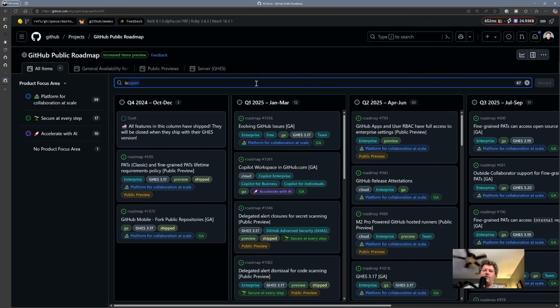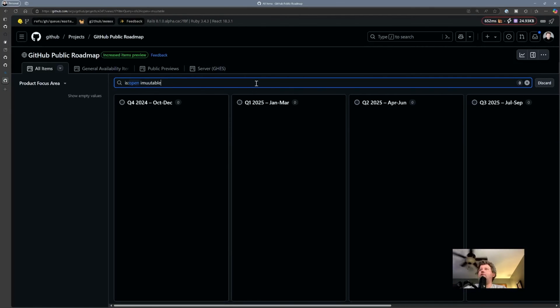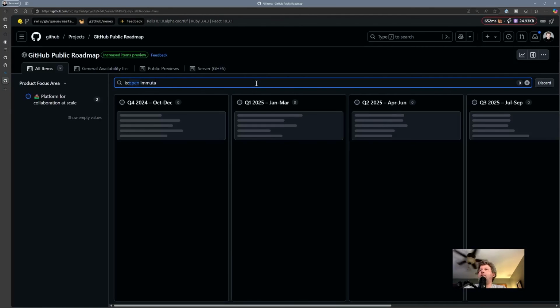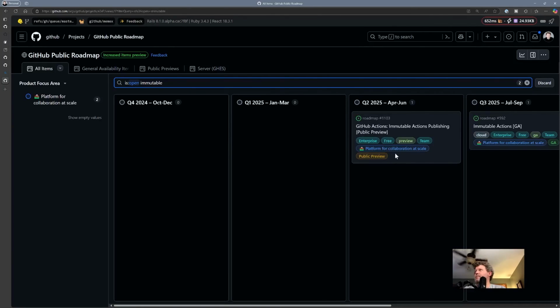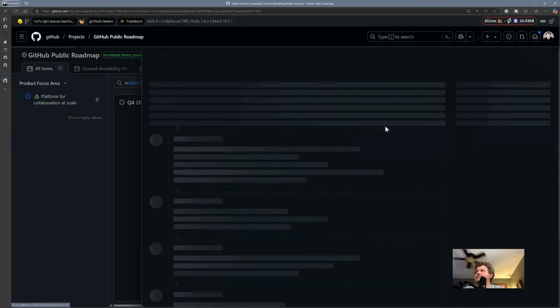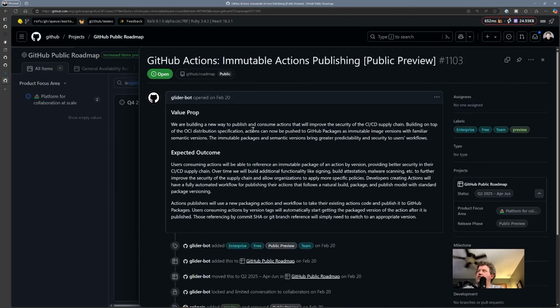Now, if you come out here and you do a search for immutable, check this out. We've got potentially coming in the next 3 months a public preview of immutable actions. And the idea behind immutable actions is going to be, I can't just move that tag on you.